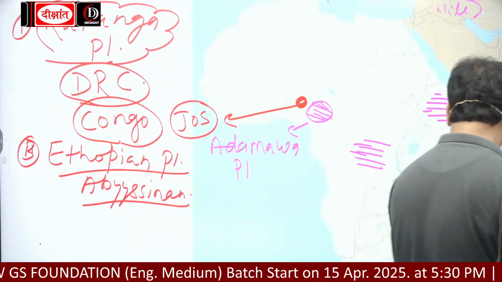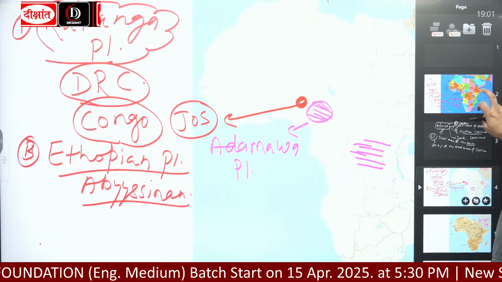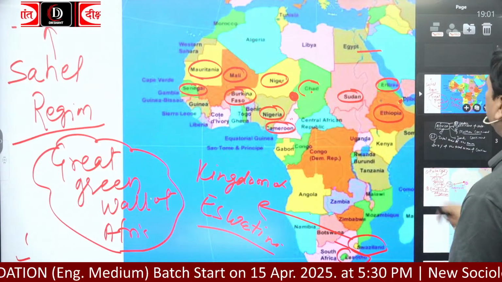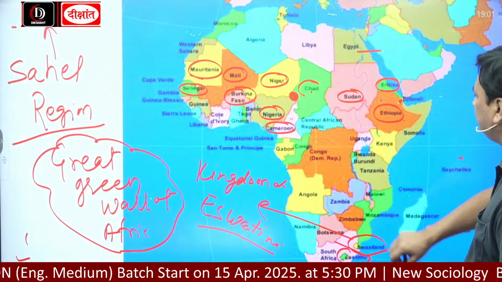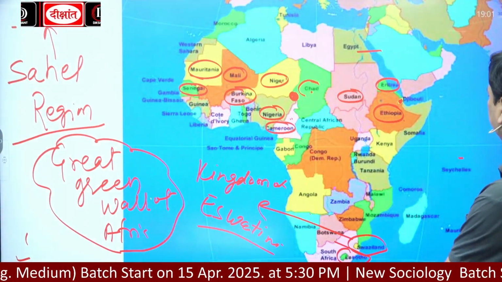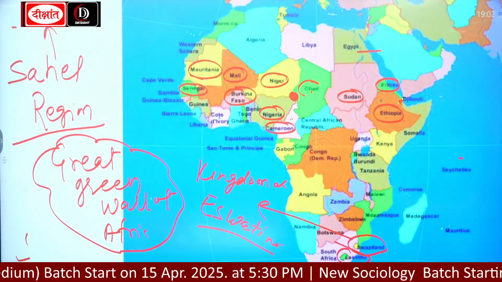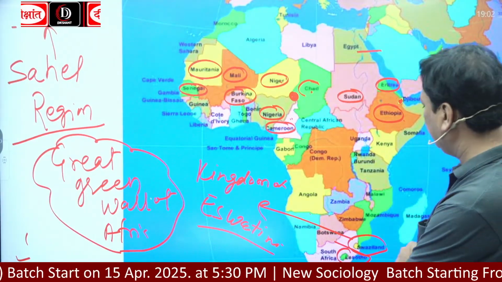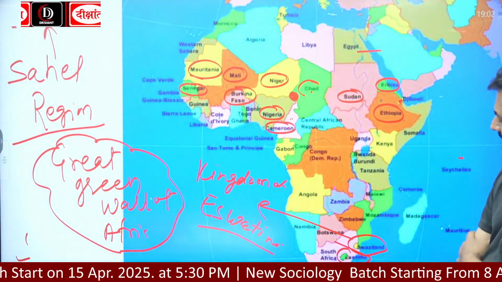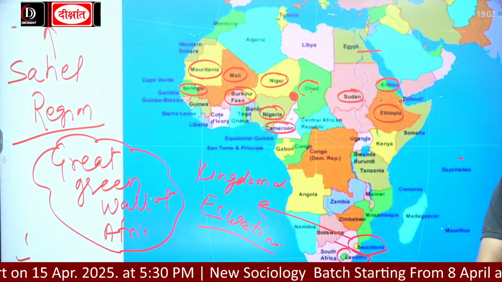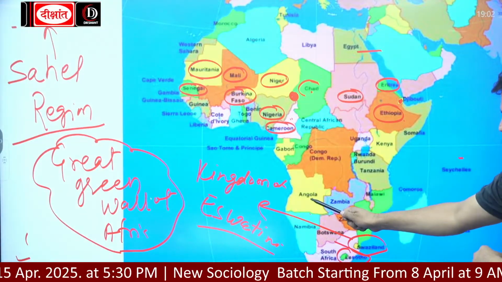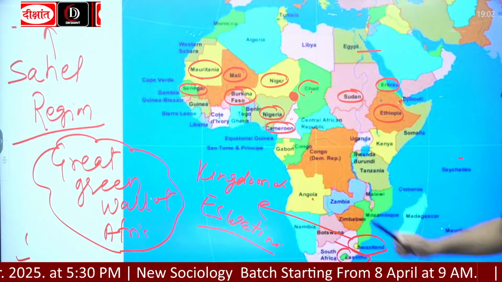Okay. Now, Angola. Look here. This is Libya, Sudan, Chad, Niger, Somalia, Kenya. Now look here, here is Angola, just above Namibia.